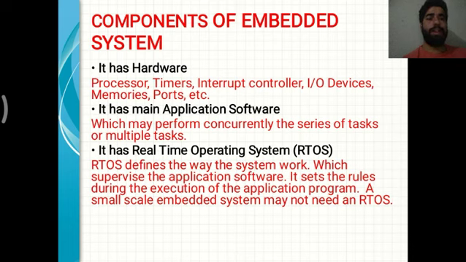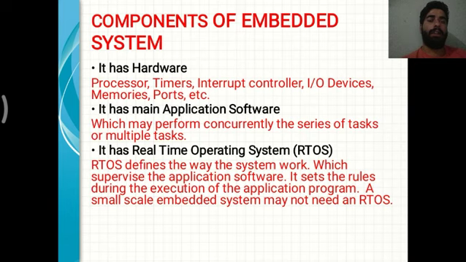We have some idea about hardware and software, but here a new thing arises: RTOS. RTOS stands for real-time operating system. RTOS defines the way the system works and supervises the application software. It sets the rules during the execution of the application program. A small scale embedded system may not need an RTOS.